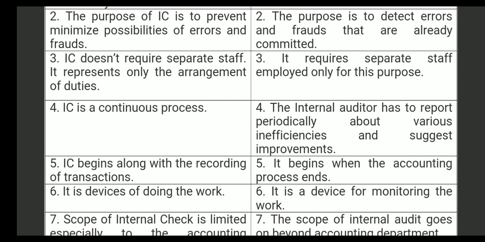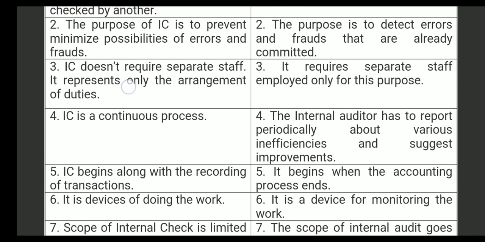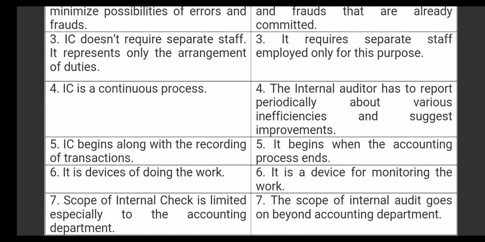Okay, so when the accounting year starts from April 1, accounting business will be commencing. So in the first week of April they go for internal check. Second week of April they go for internal check, to know where the error has been done and to minimize the possibilities of errors. And coming towards internal auditing, it begins only when the accounting period ends, on 31st March of the particular year.